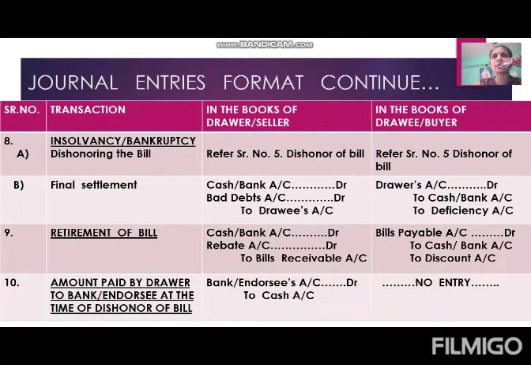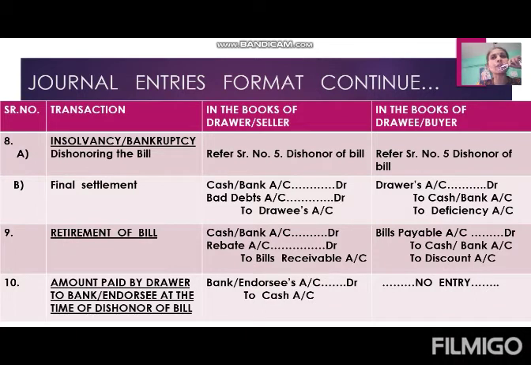Final settlement amount. Whatever amount Dravi can pay to the drawer by selling his private assets, that amount is known as final settlement amount. The remaining amount which he cannot pay to the drawer is known as irrecoverable debts or bad debts. Drawer calls that amount bad debts and Dravi calls the same amount deficiency.